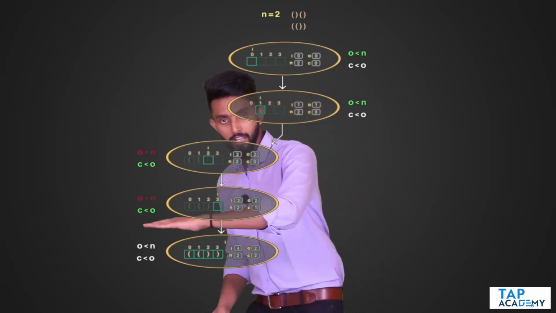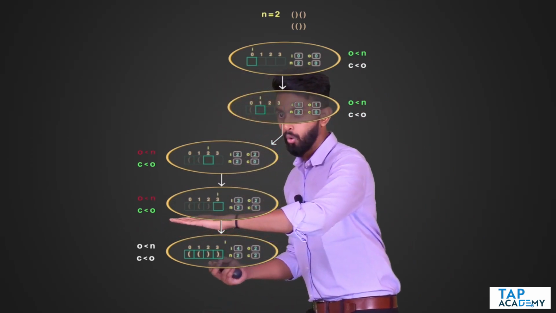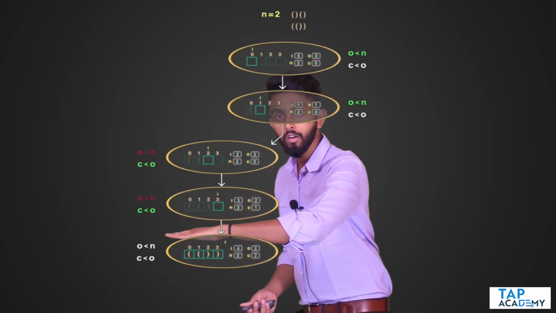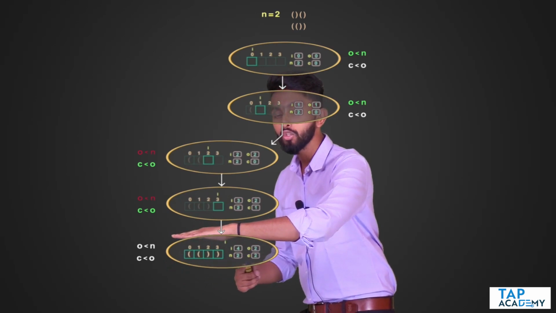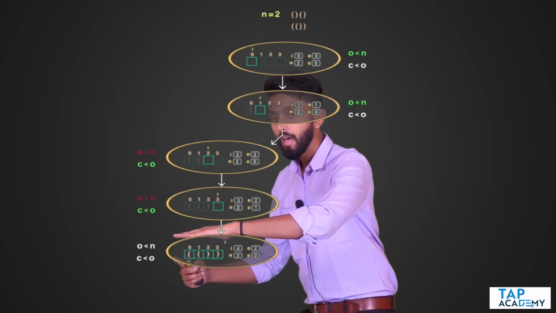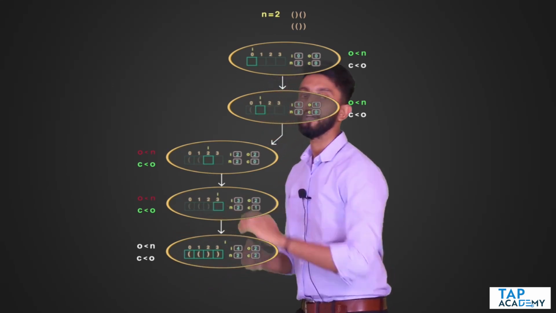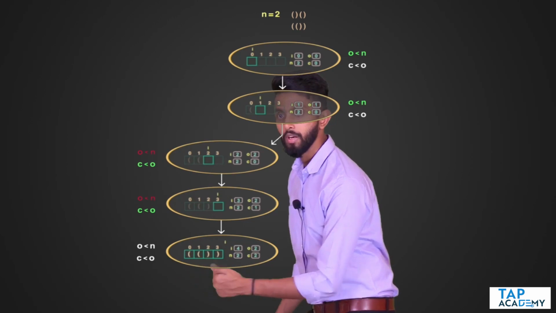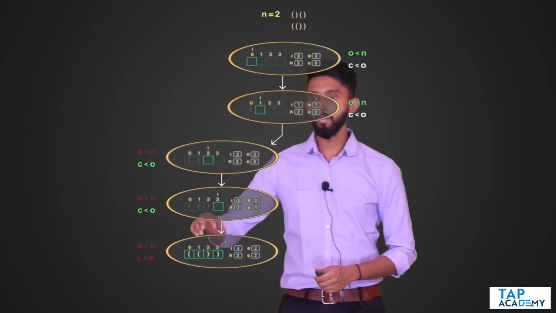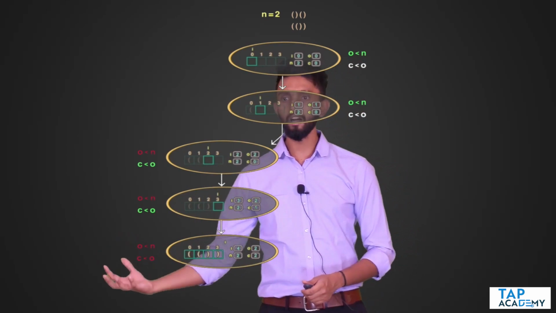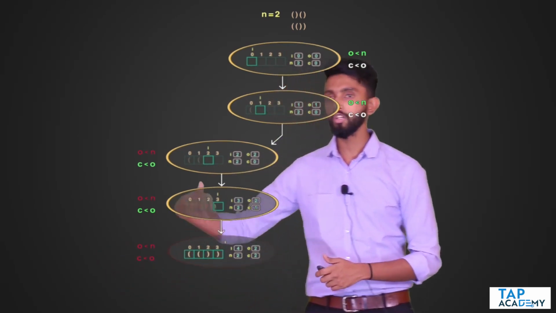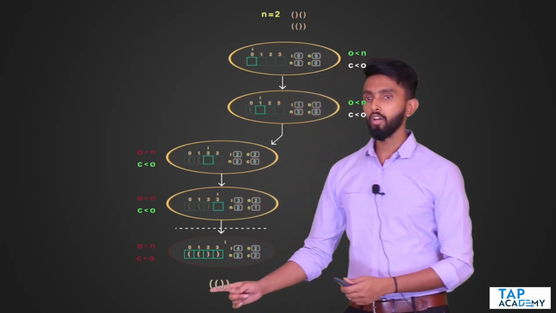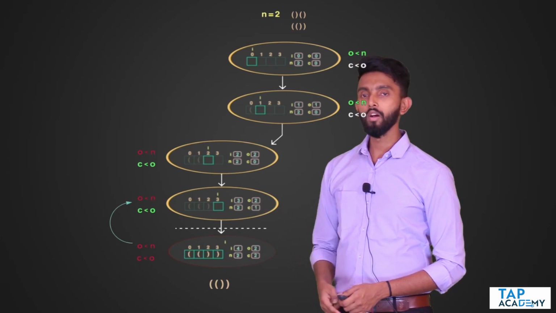Once I have hit my base, what should you do? No need to return any value. Control you have to return. Value need not return, because the problem is to print. So see, whatever is there in this array, I will print it as it is. If I print this array, I will get this combination. Obviously, all these conditions will fail, but that condition will not even be checked because we have hit the base condition. I will print it. After I print it, this is my base condition. So after printing whatever is there in this array, control will return.